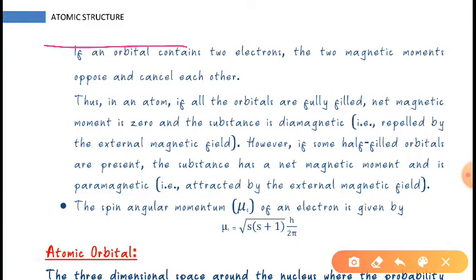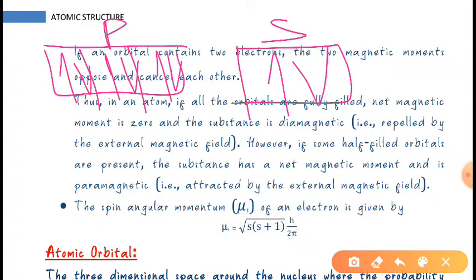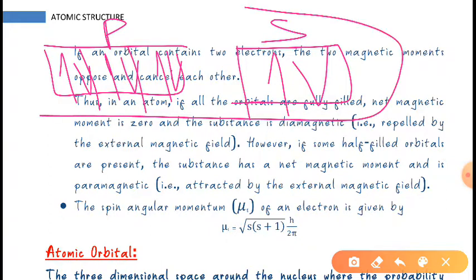Suppose this is s and this is p. In s it is 2, and in p suppose these are fully filled, 1 2 3 4 5 and 6. If it is fully filled, then the net magnetic moment will cancel, the net magnetic moment will be zero, and the substance will be diamagnetic.